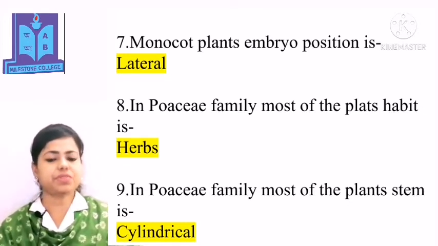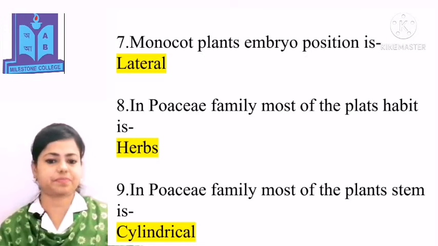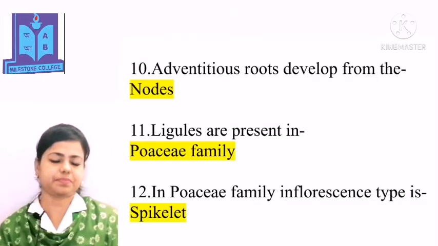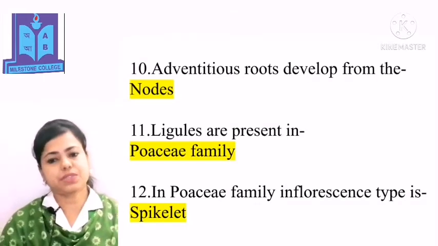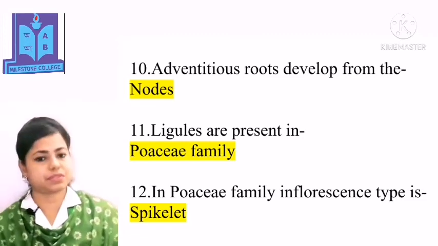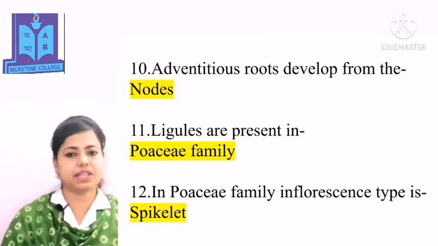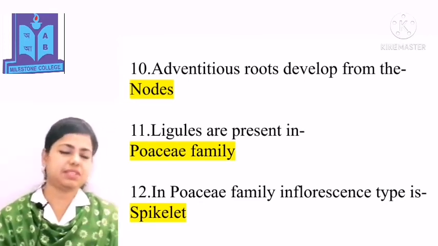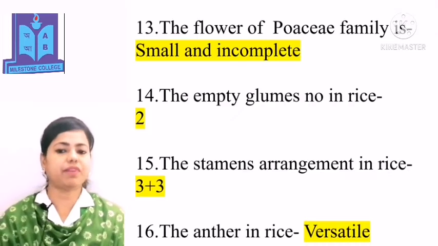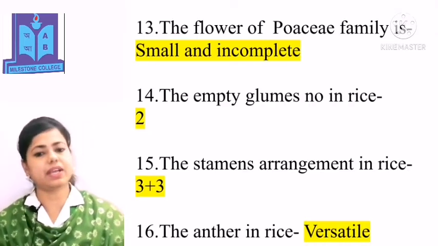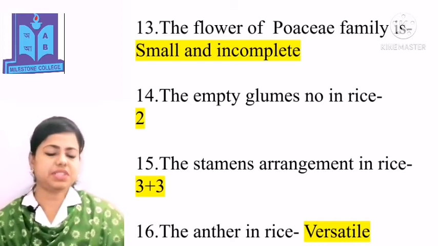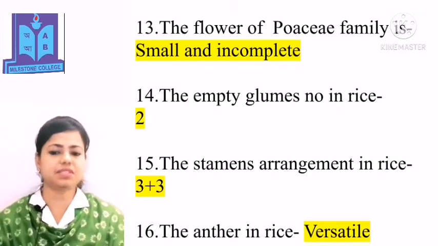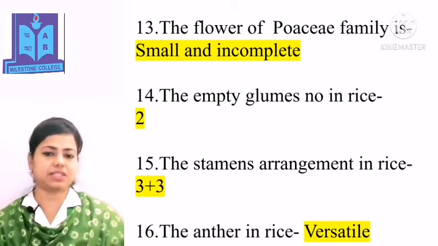In the Poaceae family, most of the plant habit is herbs. Most of the plant stem is cylindrical. Adventitious roots develop from the nodes. Ligules are present in the Poaceae family. Inflorescence type is spikelet. The flower of the Poaceae family is small and incomplete. The number of empty glumes in rice is 2. The stamen arrangement in rice is 3 plus 3.